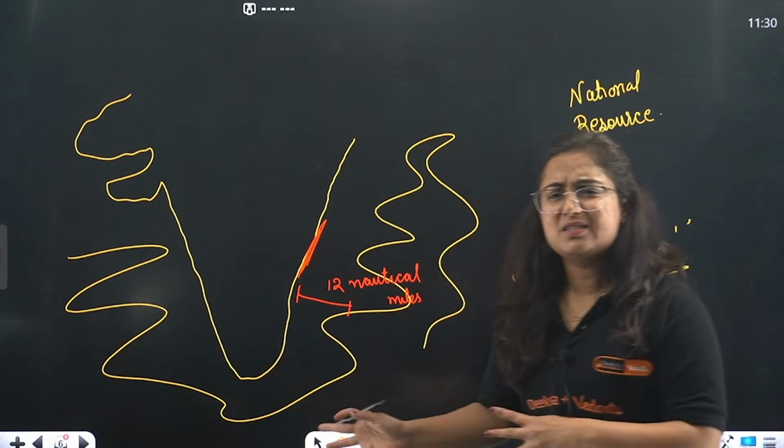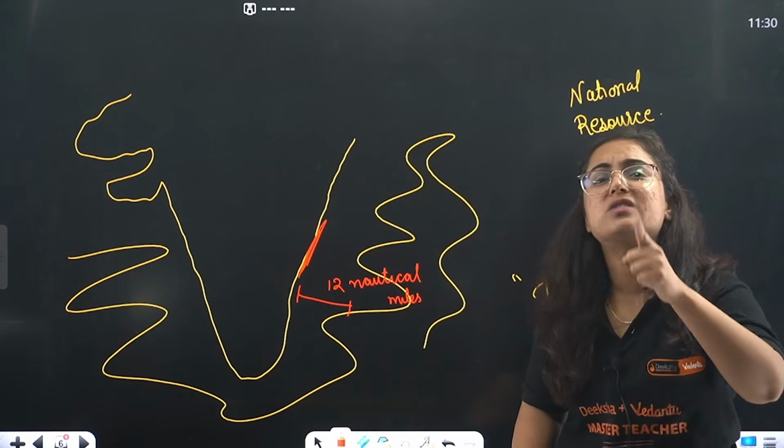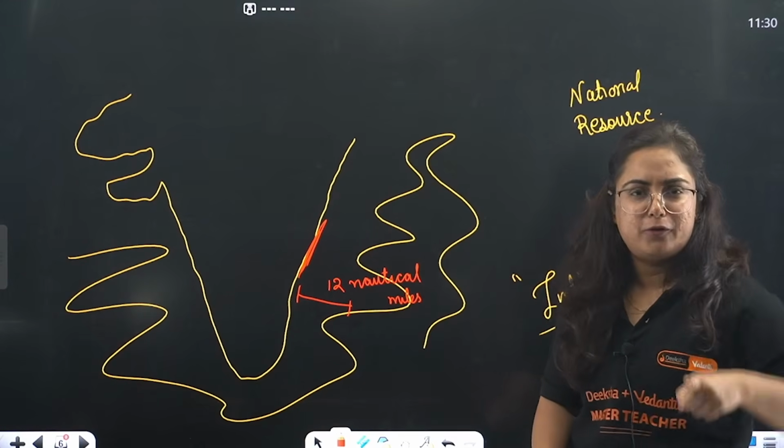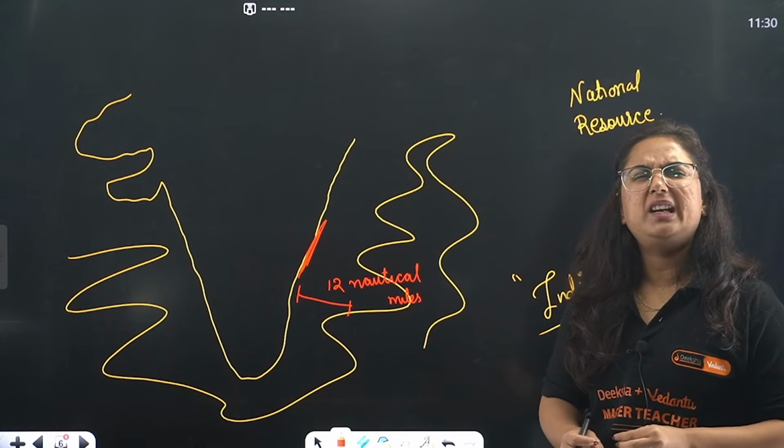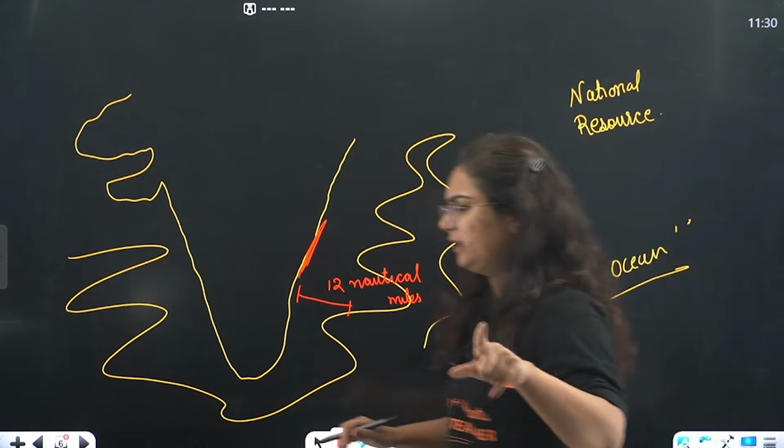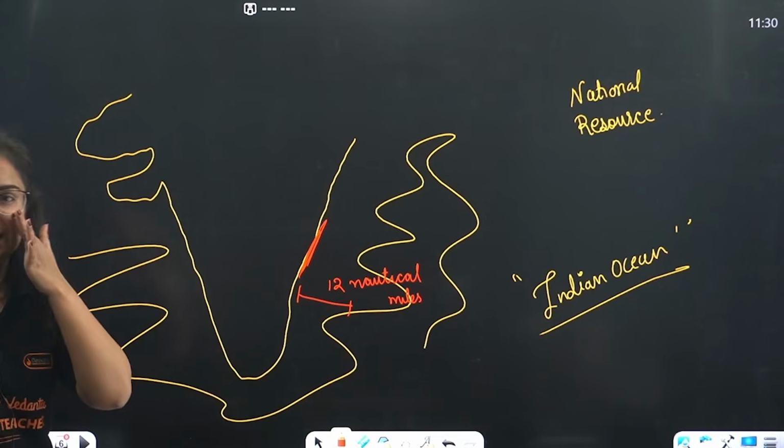Ma'am, how much is this 12 nautical miles? I want you to search it. I want you to make some efforts, right? It is something like 20 to, I don't remember. You have to find it. So, 12 nautical miles. Getting my point?